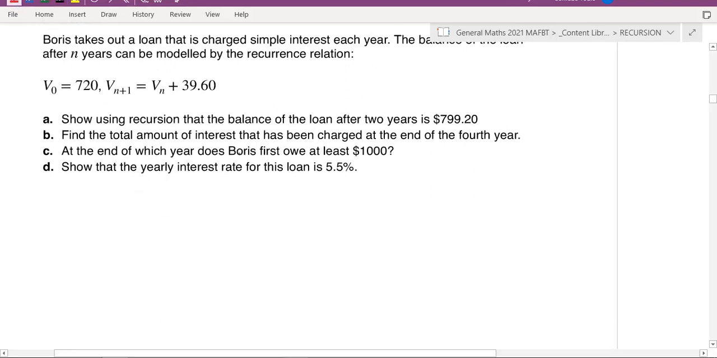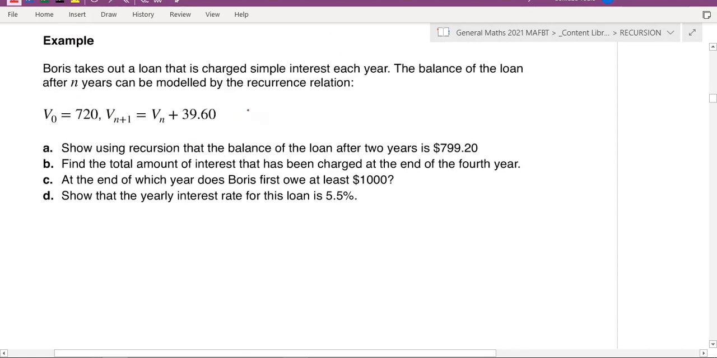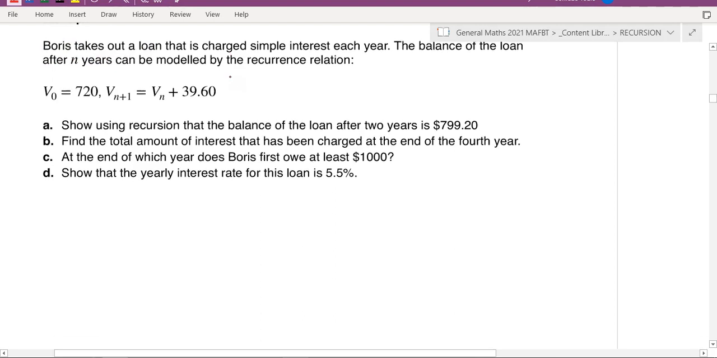So show using recursion the balance of the loan after 2 years. So I've got my recurrence relation. It's going to start at 720, and you're adding 39.60 per, I'm assuming, per year. So this is going to be a loan that's charged. So that means Boris has taken out a loan from the bank, and he needs to pay back the loan. Okay, so part A, let's do that.